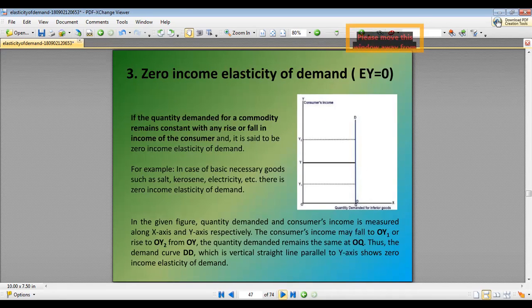The next is zero income elasticity, that means EY is equal to 0. If the quantity demanded for a commodity remains constant with a rise or fall in income of the consumer, then it is said to be zero income elasticity. It is seen in the case of basic necessary goods.